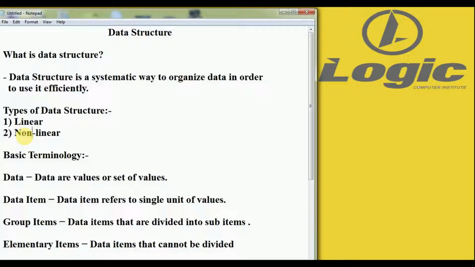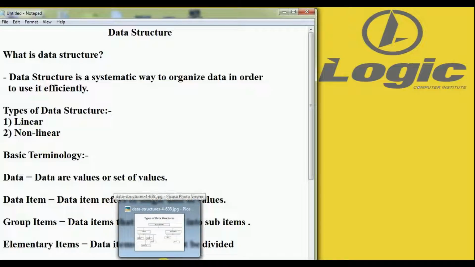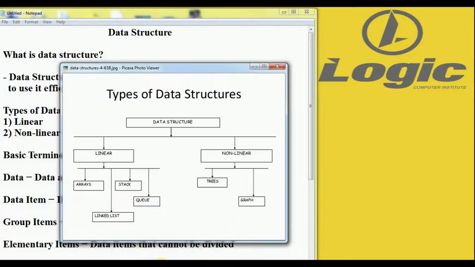These two types are mostly used in computer science. So we will see which data structures are linear and which are non-linear.